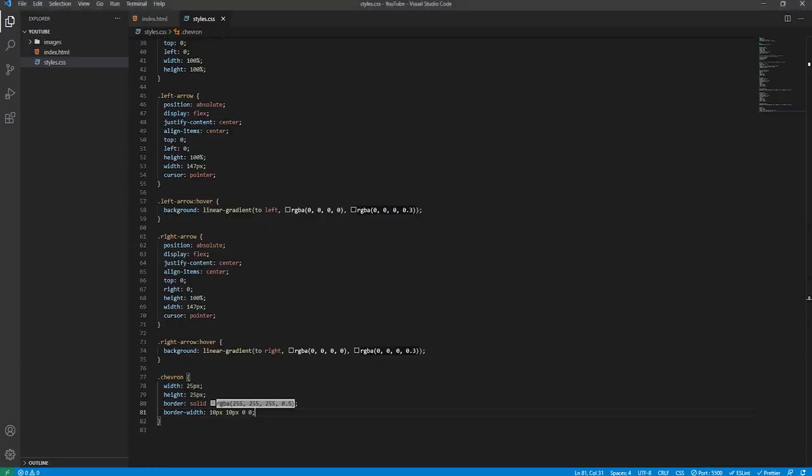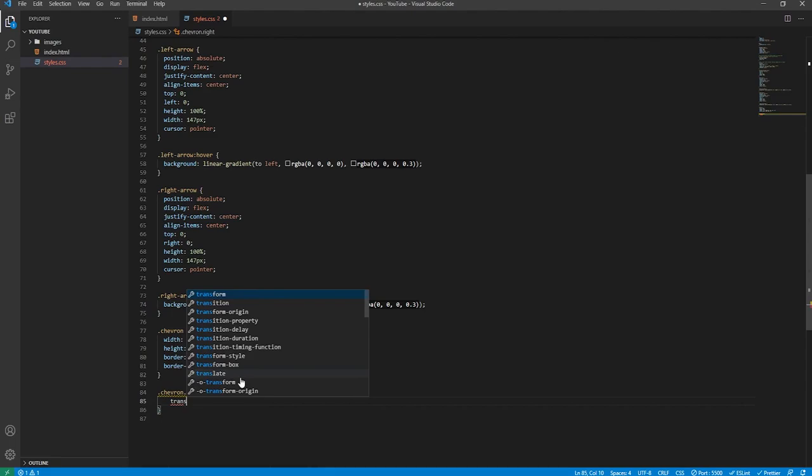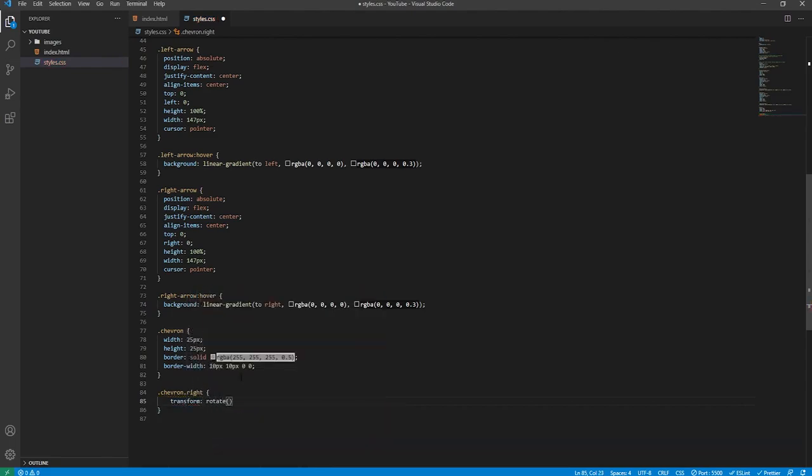So we'll need to style the specific right and left chevrons and rotate them in the necessary way. So we'll say chevron and right. This is a combined selector. It targets the element that shares both of these classes. We'll say transform. We'll use the rotate method and we'll rotate it by 45 degrees. So it'll be facing towards the right, and we'll do the same for the left chevron.